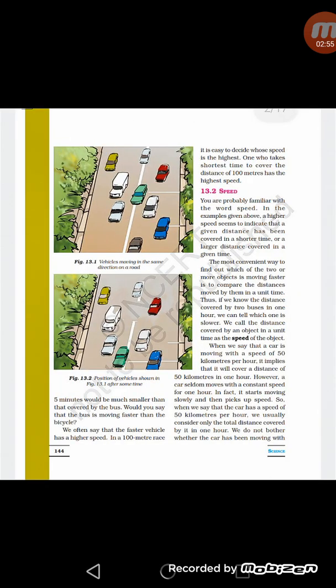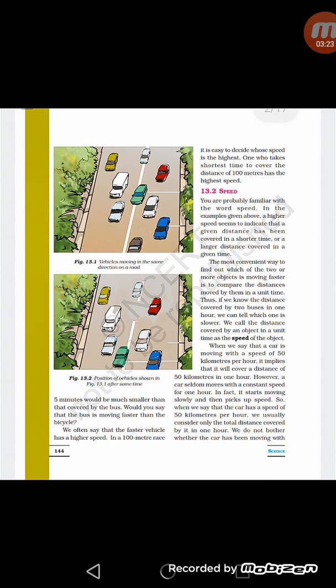On the next page there is a diagram. You can see the vehicles on a road. In the same way we see many things like moving vehicles on the road, and even many things in the sky. Some move faster while others move slowly. For example, an aeroplane in the sky runs faster than a train. Even a train runs faster than a bicycle, and so on.